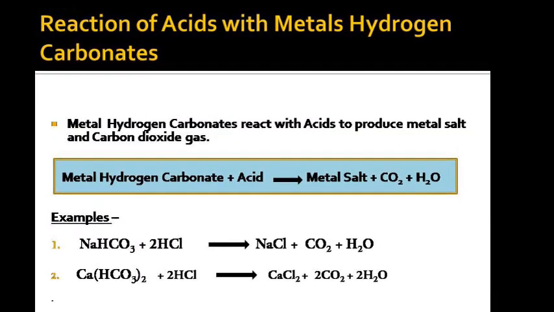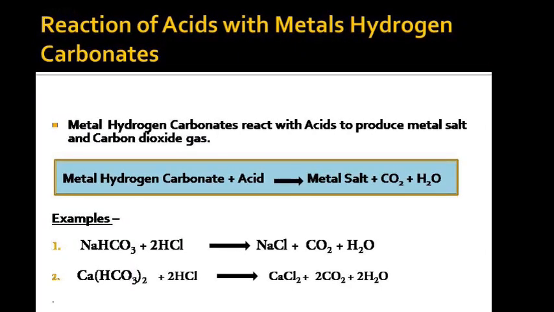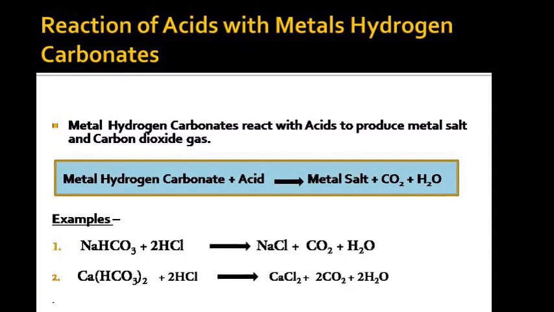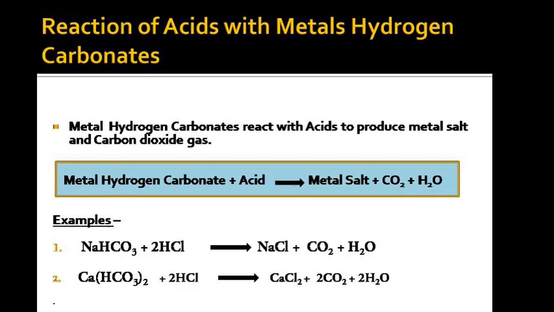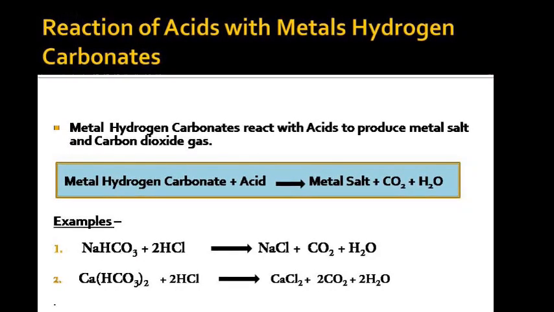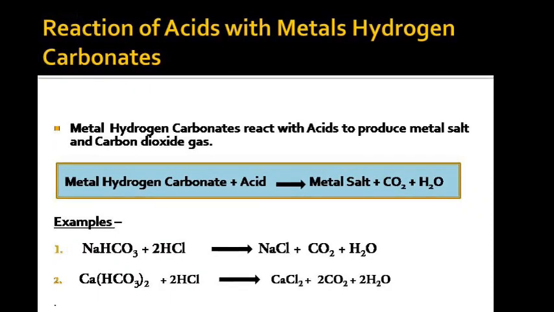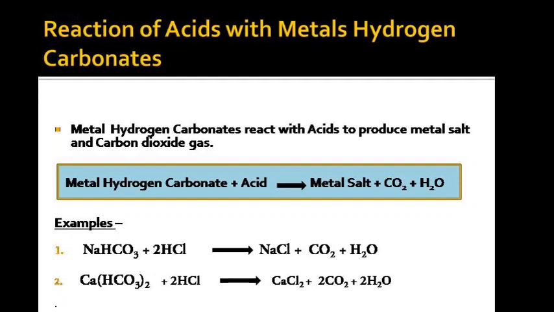The metal hydrogen carbonates, which are generally called metal bicarbonates, also react with acids to produce the salt of the metal, releasing carbon dioxide gas. So you can see that metal hydrogen carbonate plus acid gives metal salt plus carbon dioxide plus water.